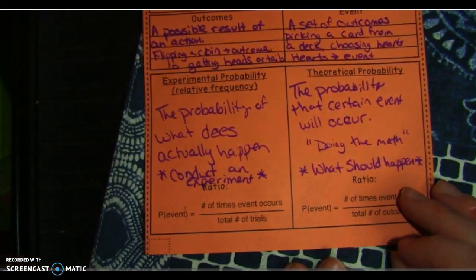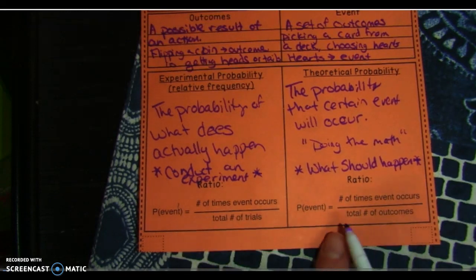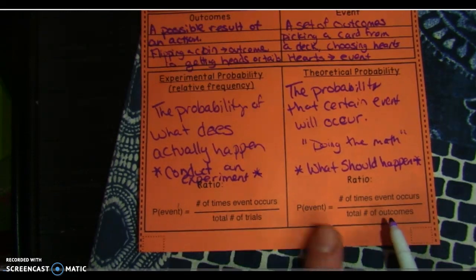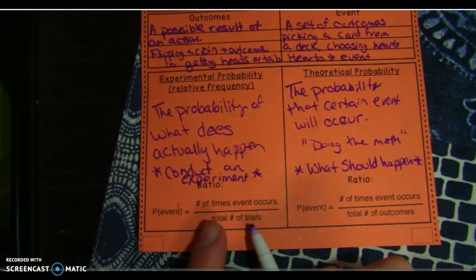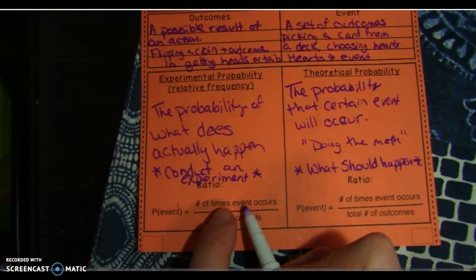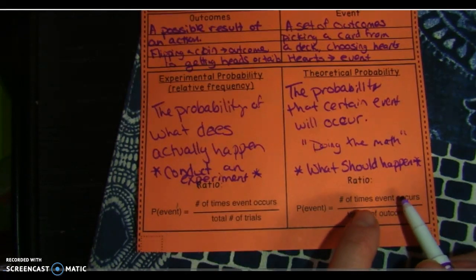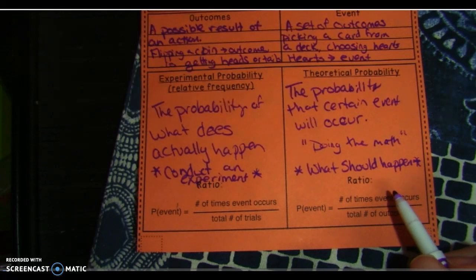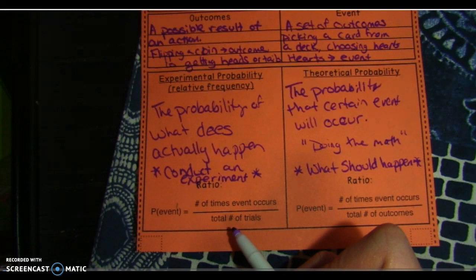So to find the probabilities of each event is pretty much the same. So the total number of outcomes, and over here for experimental, total amount of trials, so how many times did you actually do that experiment, versus how many times it occurs versus how many times it should occur. So in a coin flip, I should only really get heads 1 out of every 2 turns, but sometimes I might get 0 out of 2 turns.